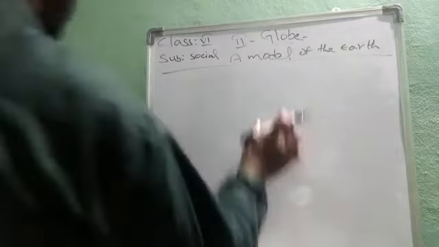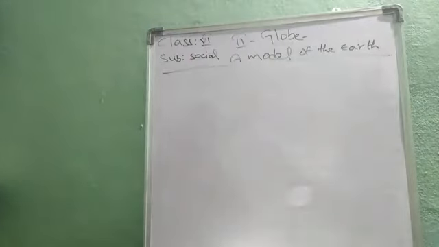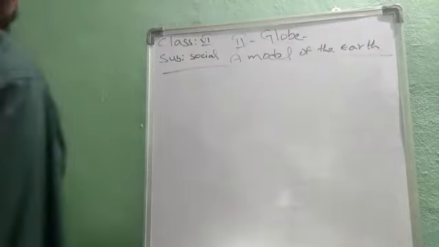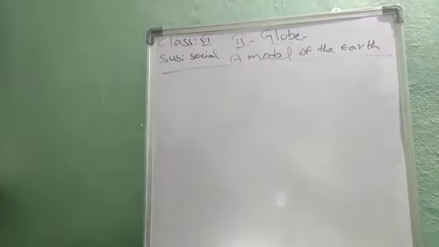Next, coming to the next part, that is the Southern Hemisphere. From the equator to the South Pole it is called the Southern Hemisphere. This also contains 90 latitudes, and the Tropic of Capricorn lies at 23.5 degrees, and the Antarctic Circle lies at 66.5 degrees latitude. Here 66.5 degrees Arctic Circle, here 66.5 degrees Antarctic Circle. Here the Tropic of Capricorn 23.5 degrees south. Like that we find in it.